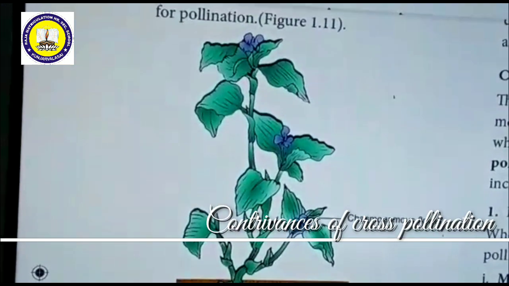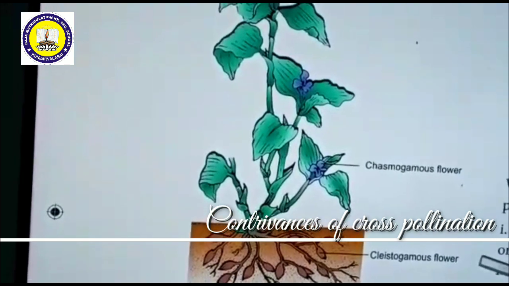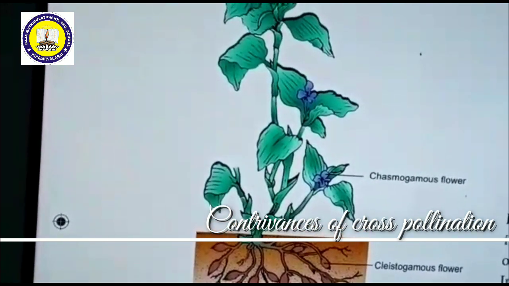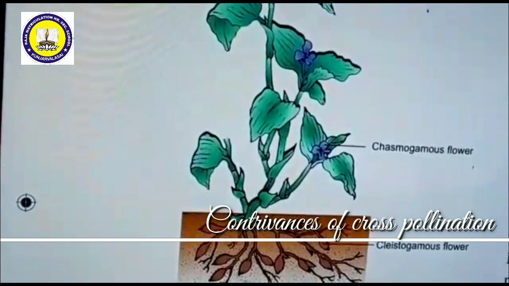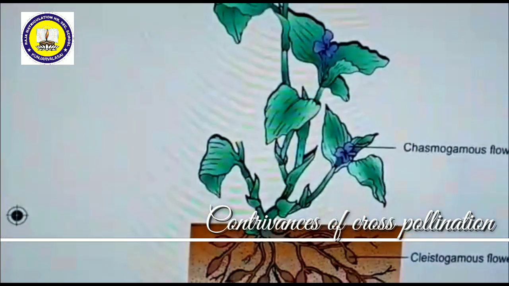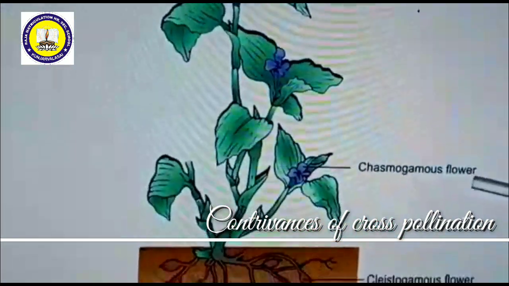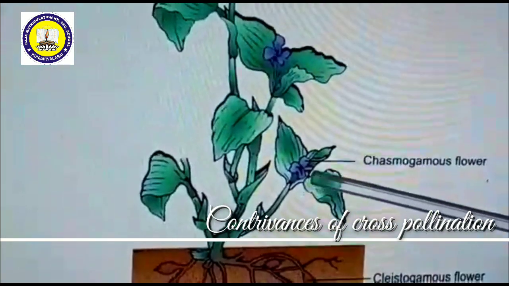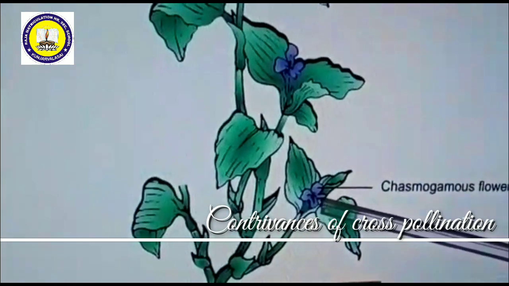Dear students, in the earlier class I told you that there is self-pollination. Self-pollination is possible in Clistogamous flower. There are two kinds of flowers, Chasmogamous flower and Clistogamous flower. What is Chasmogamous flower? Chasmogamous flowers are aerial and open. Due to the opening, both androecium and gynoecium are open.